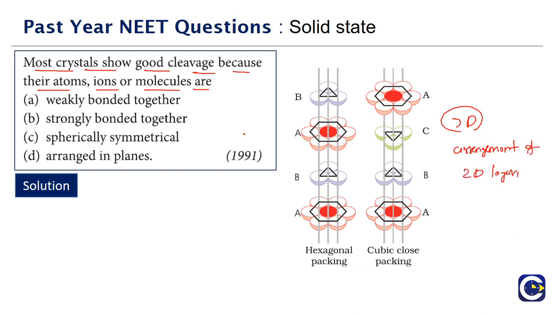In hexagonal close packing, cubic close packing, or even simple cubic, we have 2D layers arranged to form the 3D structure. So the reason most crystals show good cleavage is the layered structure, the arrangement of 2D planes, which is the reason for the cleavage property of most crystals.